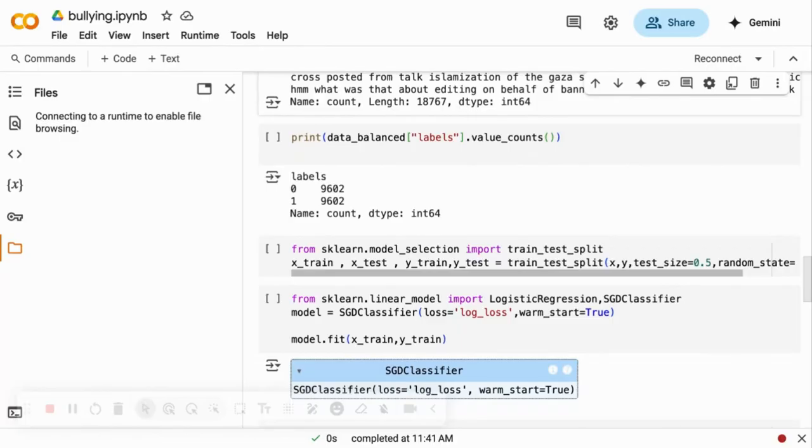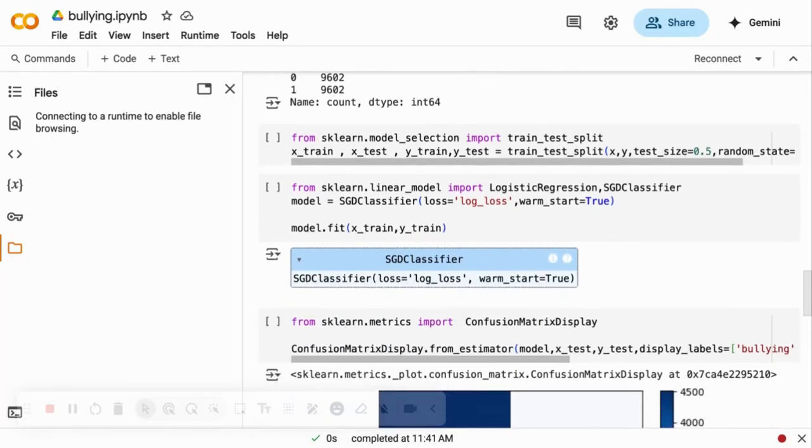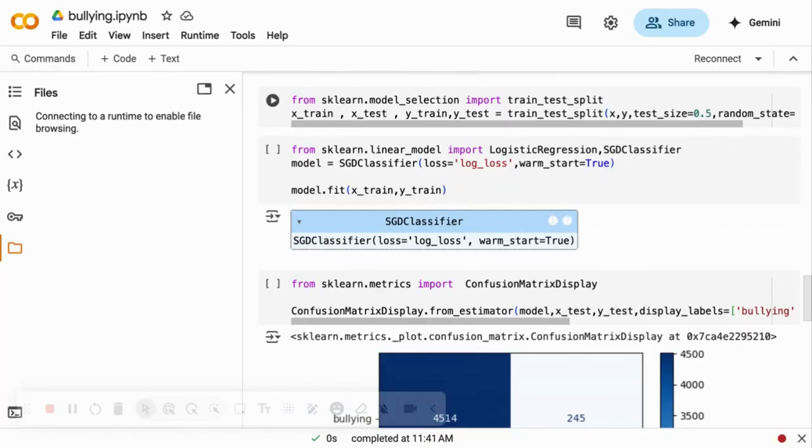After that we split the data into train and test. So basically train data is what the model or classifier will train on, while the other data will be used to see how well the model is doing after it has been done training. After this, we pass the data which is in numbers into the classifier, and then basically it's going to classify the sentences if it's bullying or not bullying, and then it's going to output a number 0 or 1.